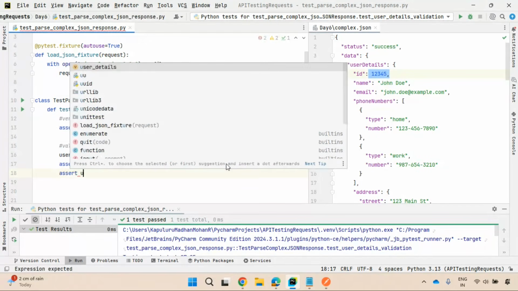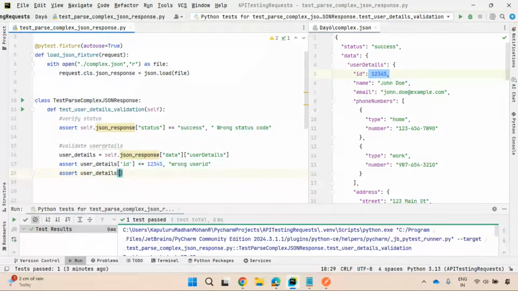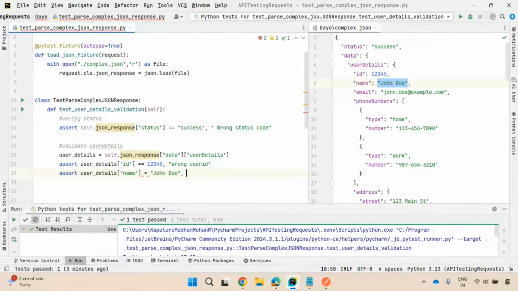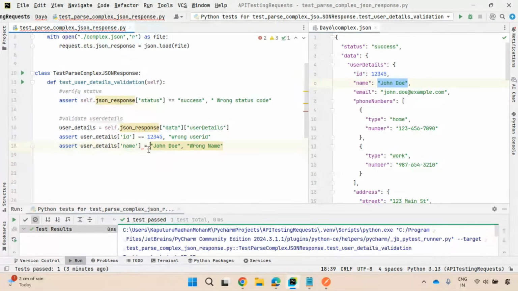Assert user details of name. They are also expecting name. So what is the name? Name is John Doe. If it is not, some simple assertion error message, wrong name. Keeping it as simple as possible, right? So double equal to, content comparison, extracting the value for the comparison.